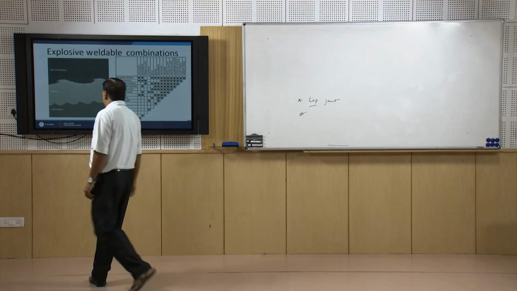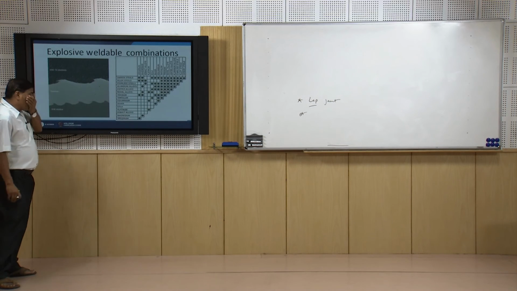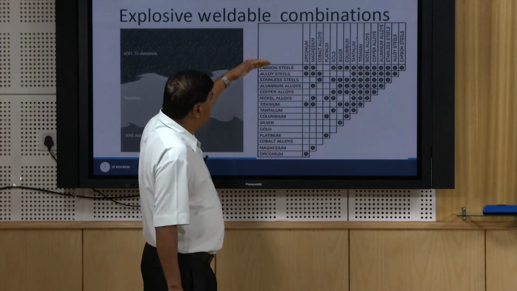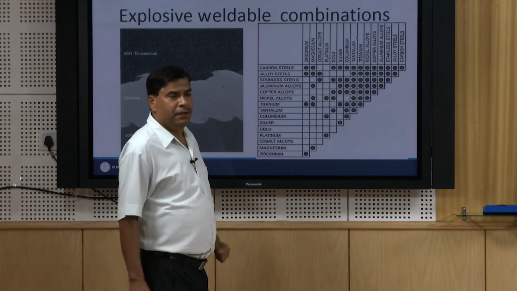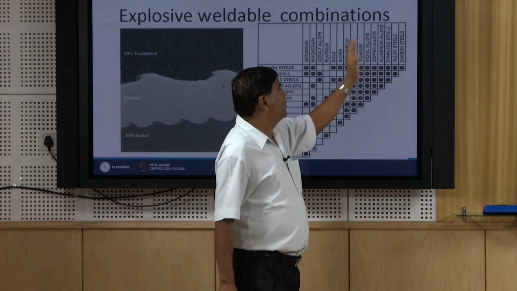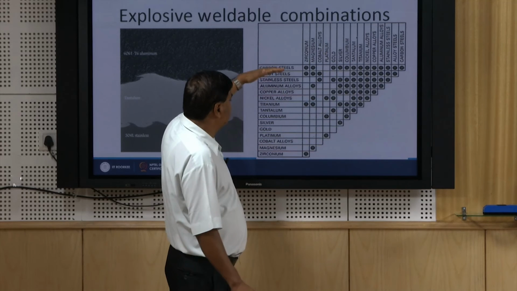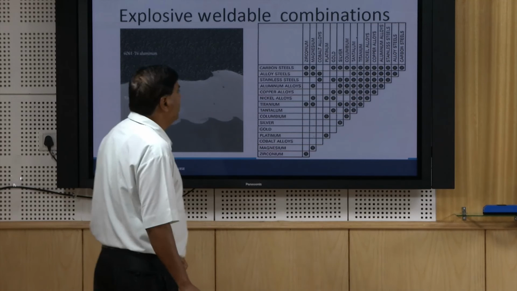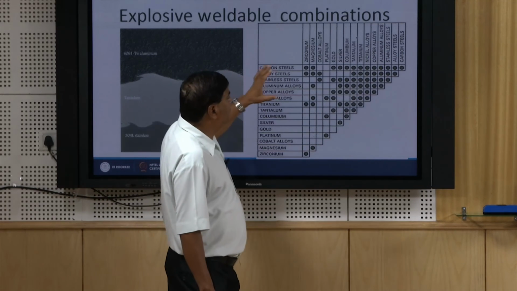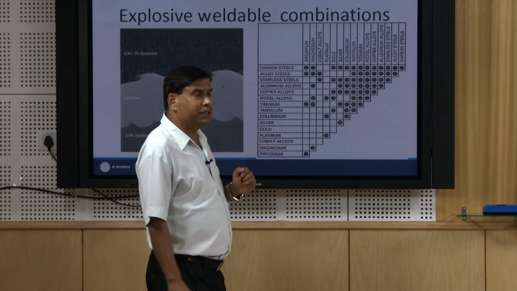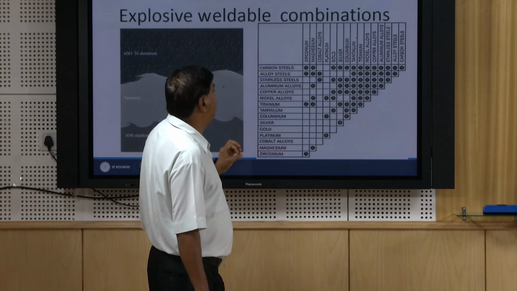This diagram shows the combination of the metal systems which can be joined using the explosive welding process, and we can see there are certain metal systems in the y axis and certain metal systems horizontally, and wherever the dots are present, that shows the combinations which can be welded using the explosive welding process.